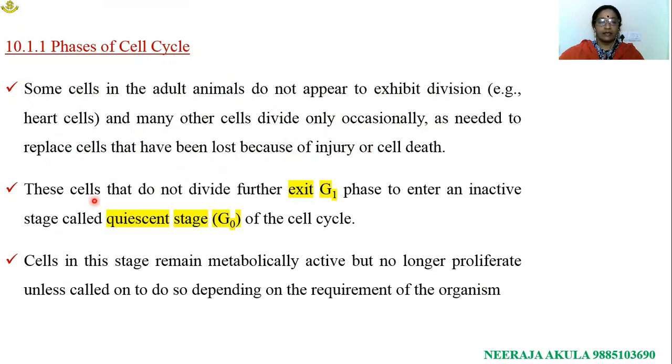These cells that do not undergo further division exit G1 phase to enter an inactive stage called the quiescent stage, G0 phase of the cell cycle. So according to this, the answer is G1 phase.